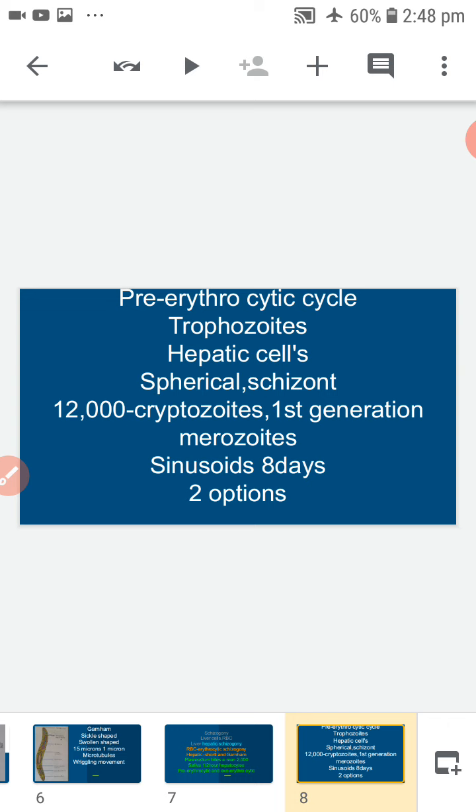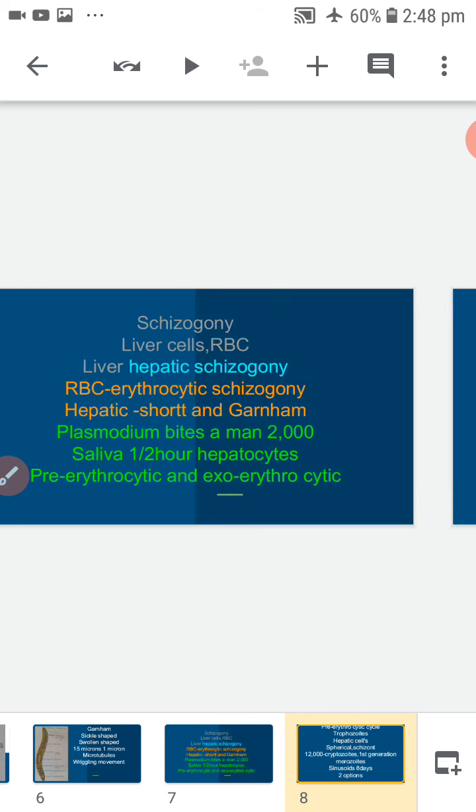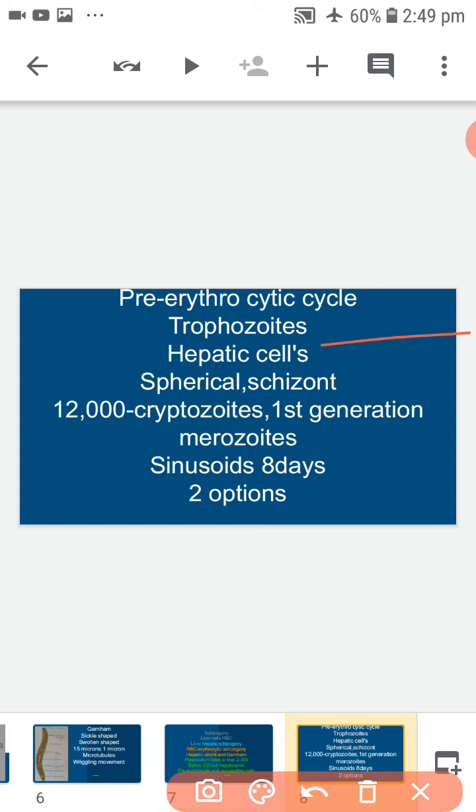Pre-erythrocytic cycle. Whenever the sporozoites reach the liver cells, they transform into trophozoites.